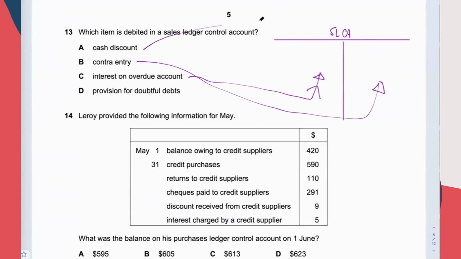Cash discount, here, this is discount allowed. We wrote it as a discount allowed. You allow your customer to take cash discount.